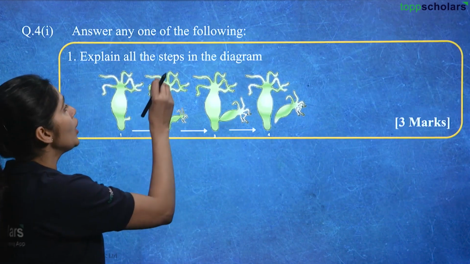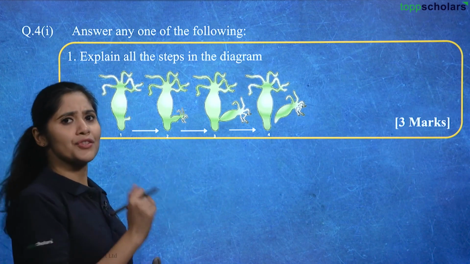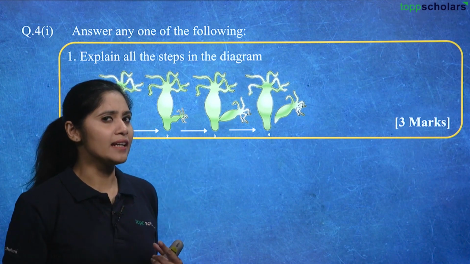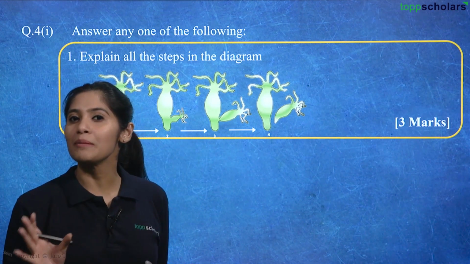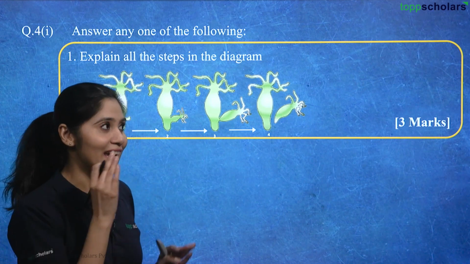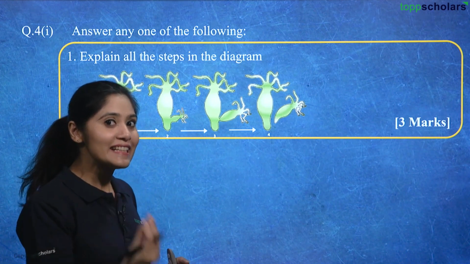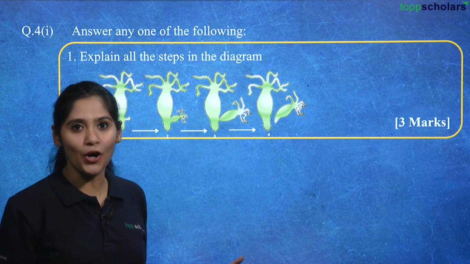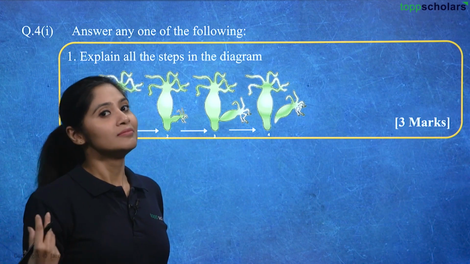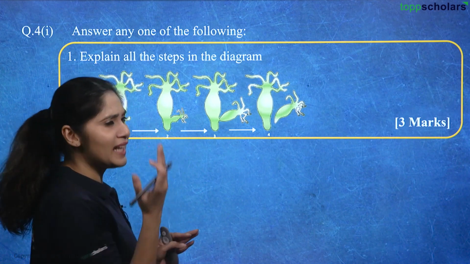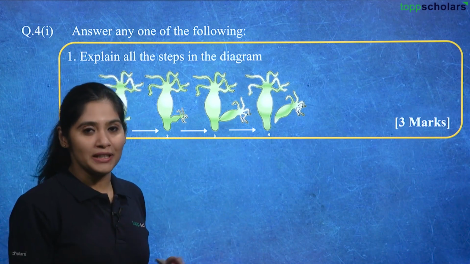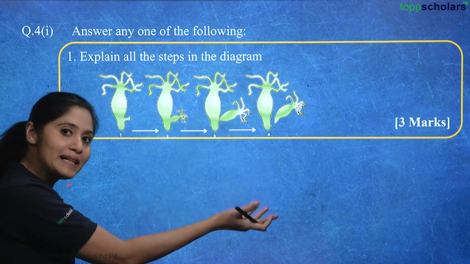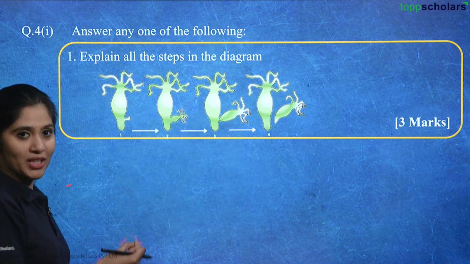So explain all the steps in the diagram. Where have you seen this diagram? You must have very commonly seen this diagram in many of the asexual reproduction examples, where it is a hydra, and this you must have definitely seen in examples of budding. It is a very common example when you want to explain budding. So now we can match, 2 plus 2 is equal to 4. So now we can say that this is a budding process and the organism here is hydra.